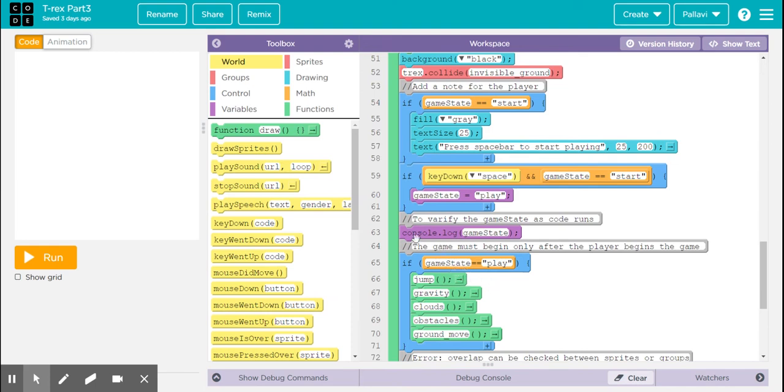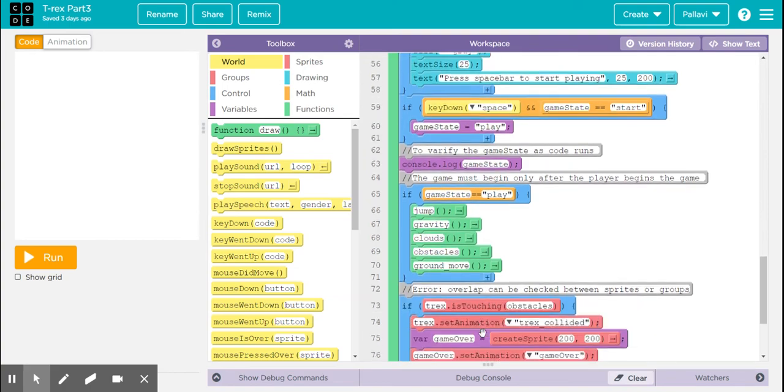You can use console.log to check the current game state. And once the game state changes to play, only then the game starts. So you modify these conditions as well. Only when the game state is equal to play, the T-Rex should be able to jump and have gravity. Then only the clouds should be able to come backwards. Then the obstacles would start coming in, and there is also a moving ground. So you modify that code as well.